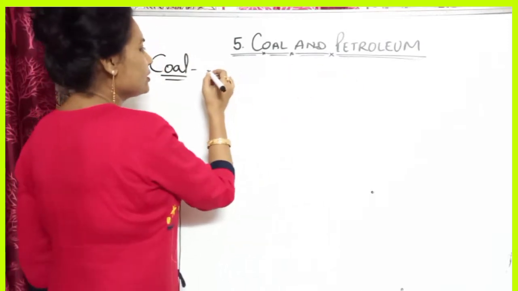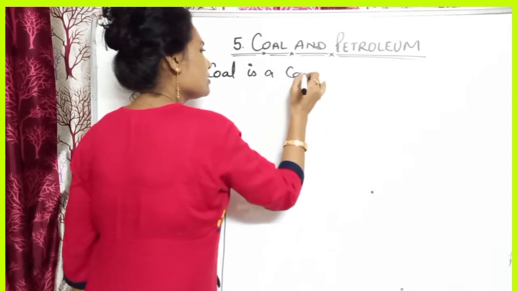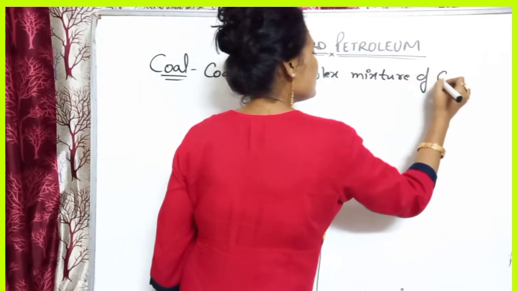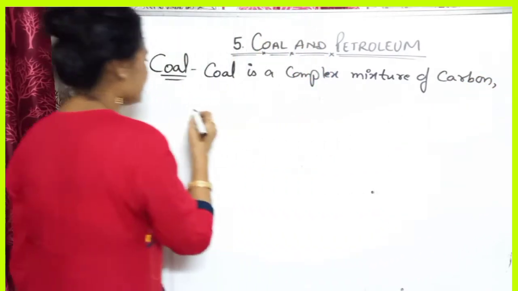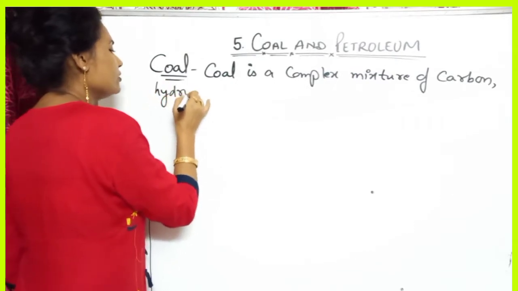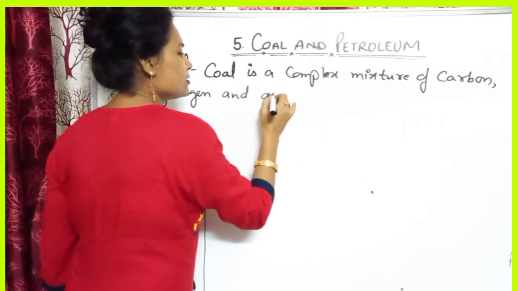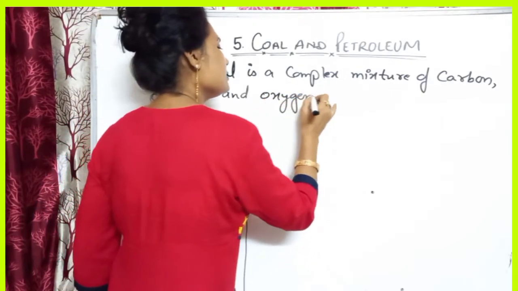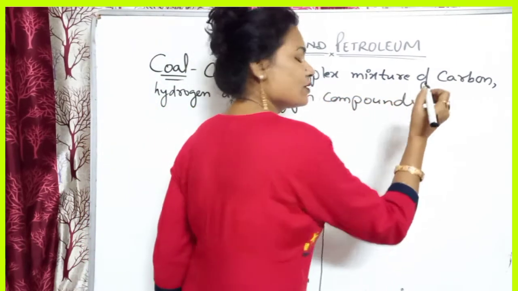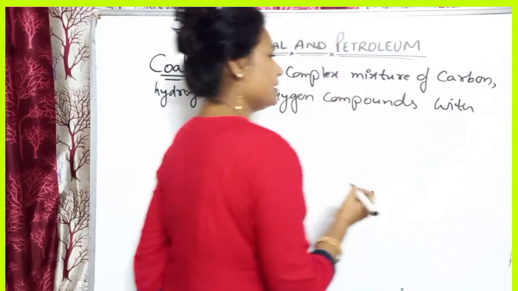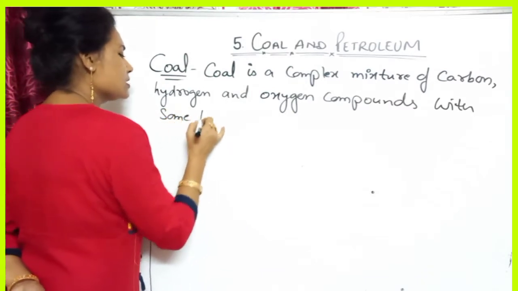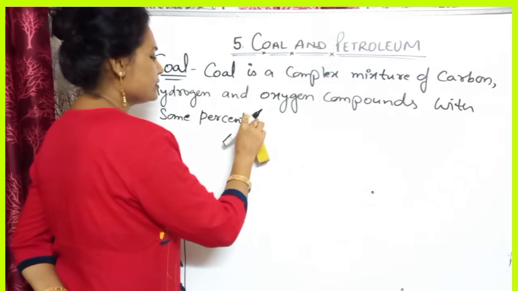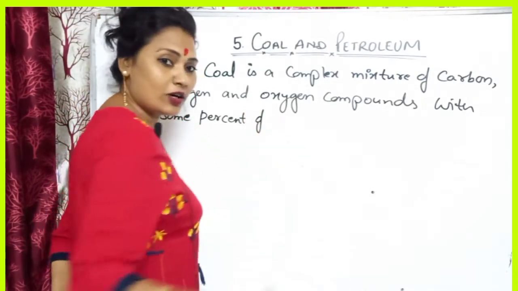So you can write that coal is a complex mixture of carbon, hydrogen and oxygen compounds with some percent of... what are the some percent?